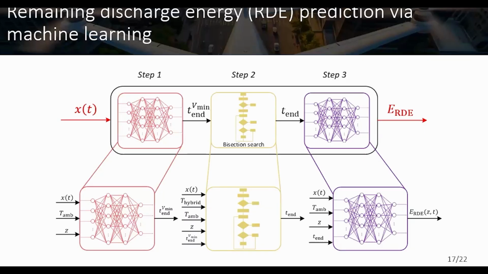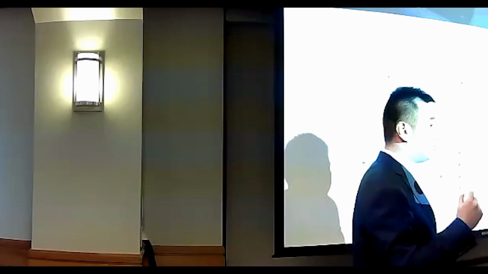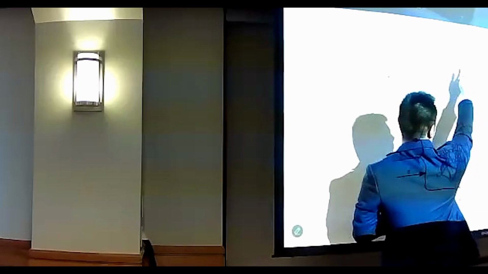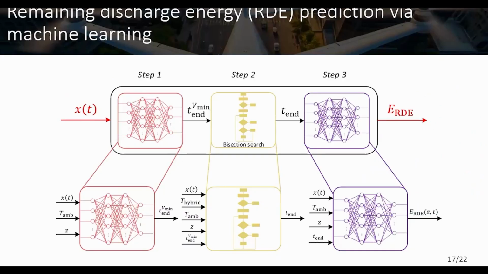After that, the integration will be in a complete form. You can use a neural network to compute this integration. Some sort of optimization algorithm? Yes, you try to find out the time. This is the first prediction, from the present moment until the first predicted remaining discharging time. Then we check whether, between the present moment and this time, the upper limit of the battery's temperature is violated. If it is violated, we use a bisection search to correct the TM. And after that, we predict the remaining discharging energy.